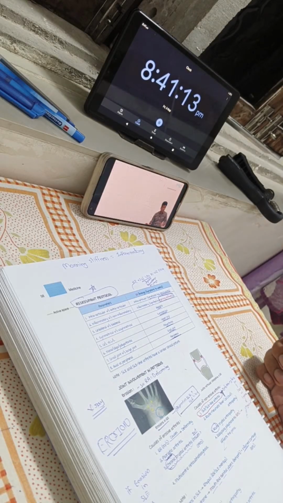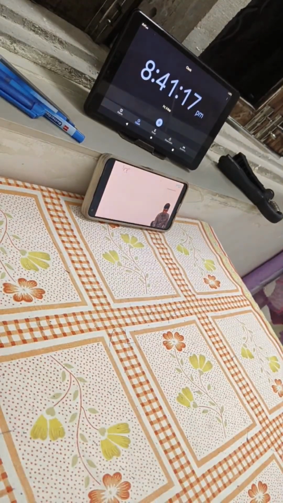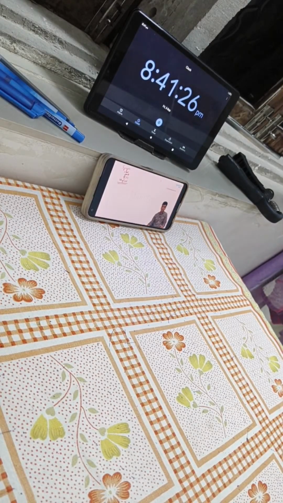So I now go one step ahead and see that RA is a synovitis of the small joints of the upper limb, and it is bilaterally symmetrical. Correct? This much I know. Then I have to tell you what joints are getting involved. MCP is getting involved, wrist is getting involved, PIP is getting involved. These are the three classical joints getting involved. But one joint is missing. What is that one joint? DIP is missing, because DIP doesn't have enough synovitis. That's the reason why DIP is not getting involved here. So DIP is missing. MCP, wrist, and PIP are getting involved.